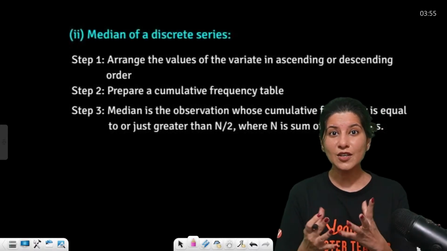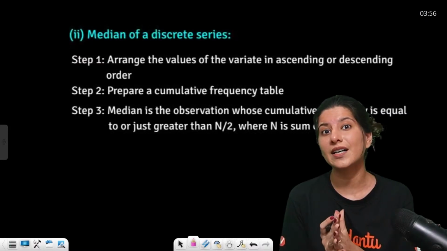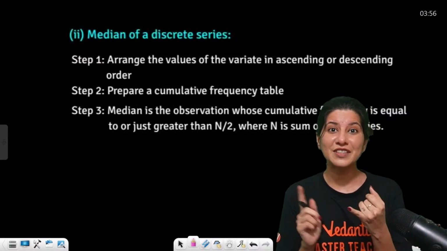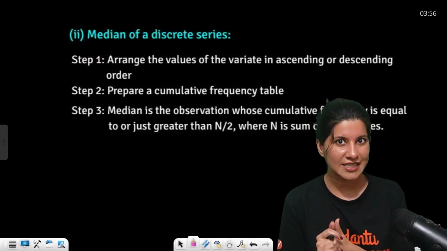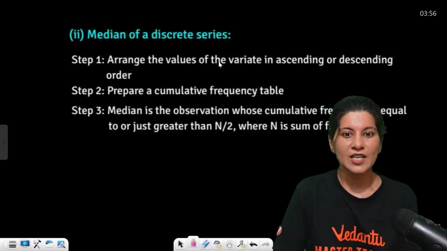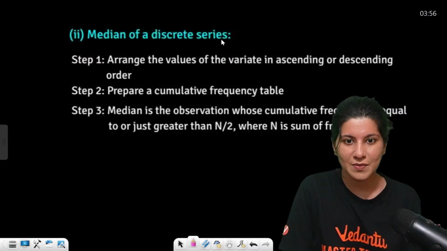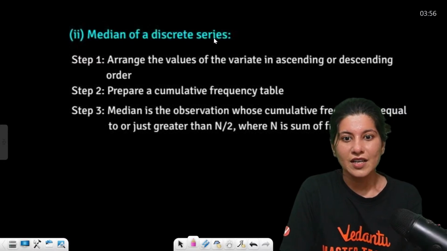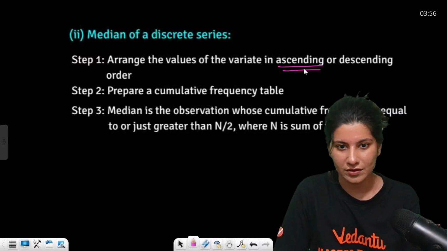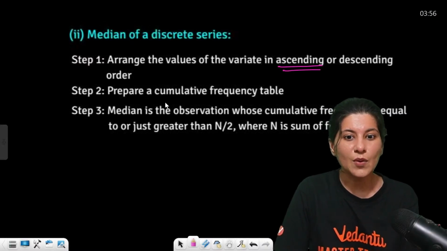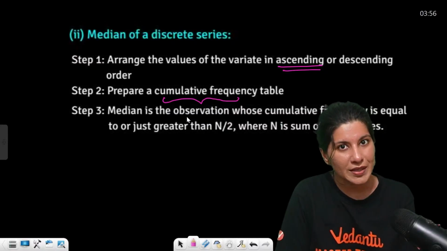Now, median of raw data is what we have learned. Median of discrete data and median of continuous data is something we still have to understand. For the median of a discrete series, again we have to arrange the values of the variate in ascending order. Now we have to prepare the cumulative frequency table.